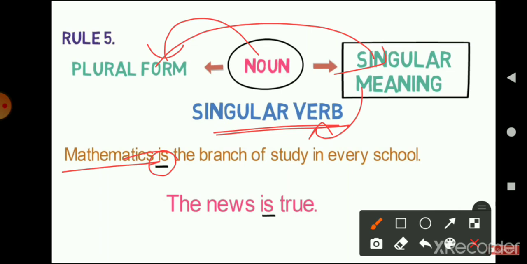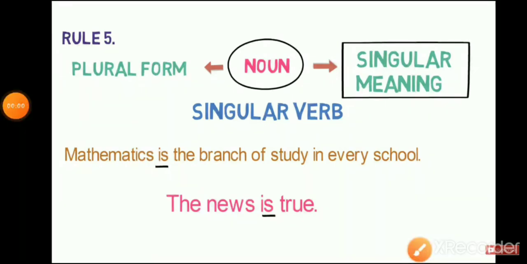You can also see example number 2, which says "The news is true." It is in plural form but the meaning is singular, so we have used a singular verb with the plural form.